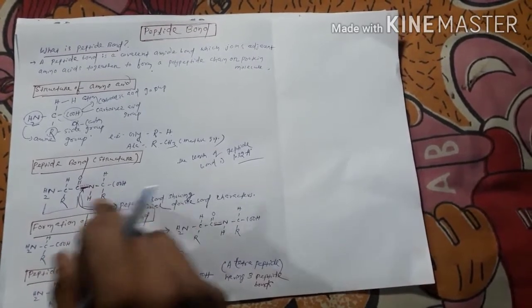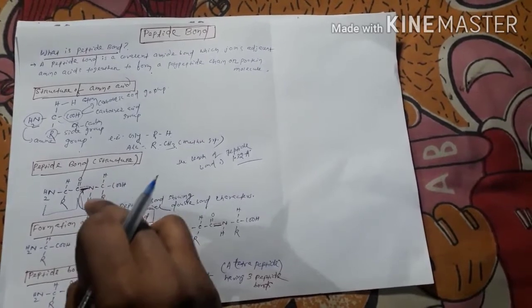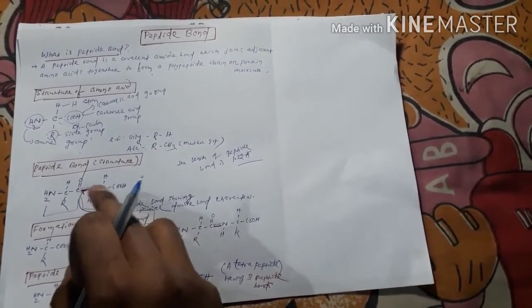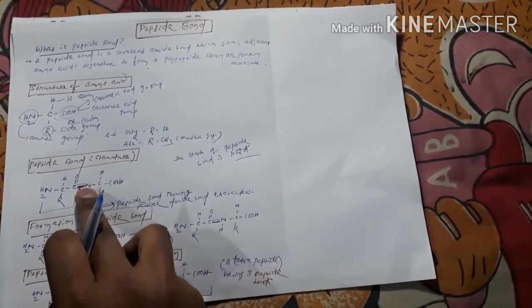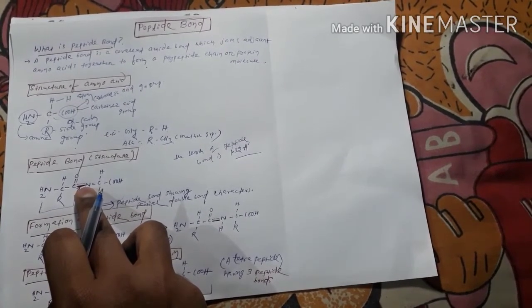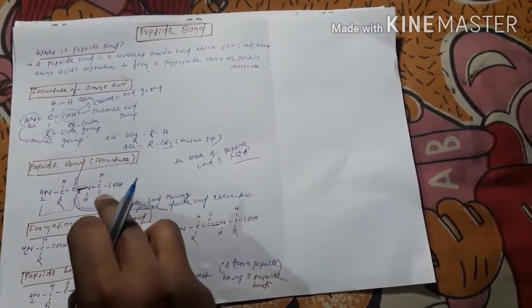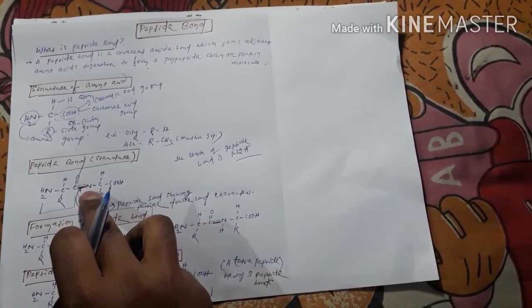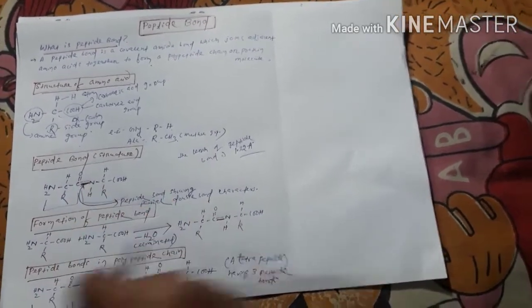Exactly, some question might be coming into your mind: why should the peptide bond show this type of double bond characteristic? It is due to the phenomenon of resonance that the peptide bond shows double bond characteristics, right?